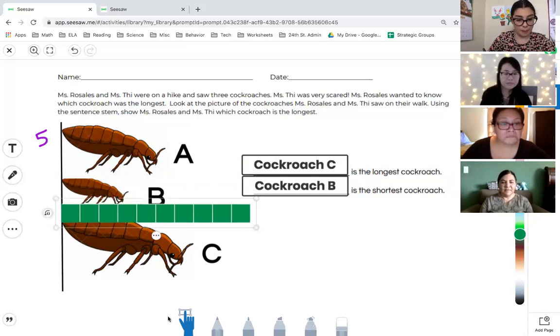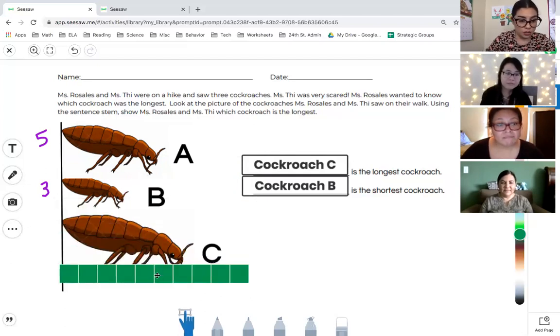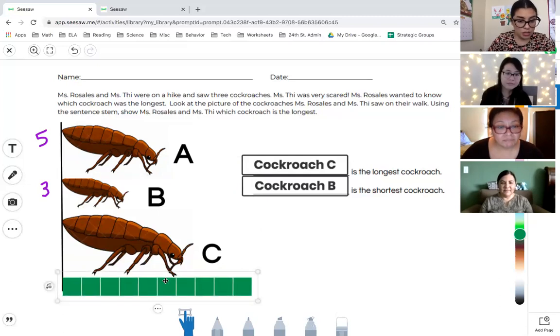Okay, we have cockroach B. Okay, we have his little nose right here though. So let's see, we have 1, 2, 3. That's it? Okay, so he's just 3 squares long. Okay, so now let's erase our little checkpoints and let's go to the next cockroach and measure our little friend here. And then let's see where his nose lands. Yeah, pretty close. All right, and then we're going to count the squares. We have 1, 2, 3, 4, 5, 6.